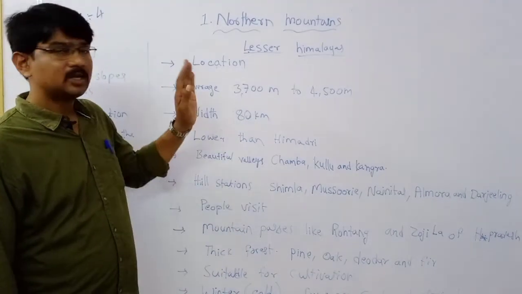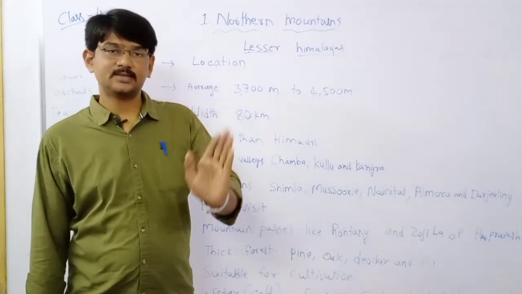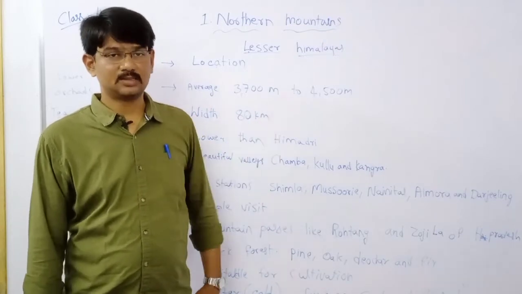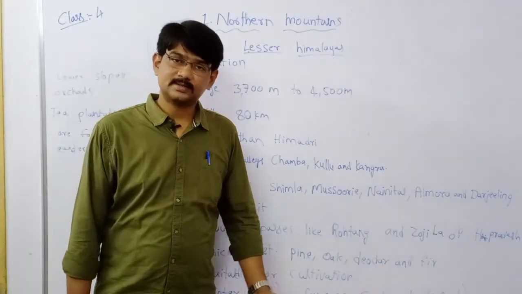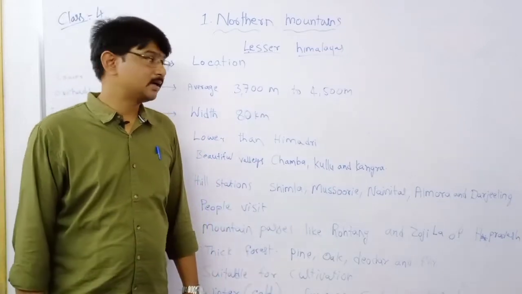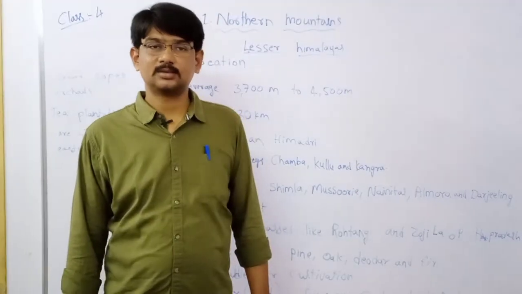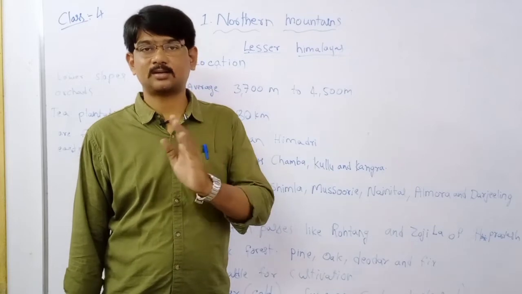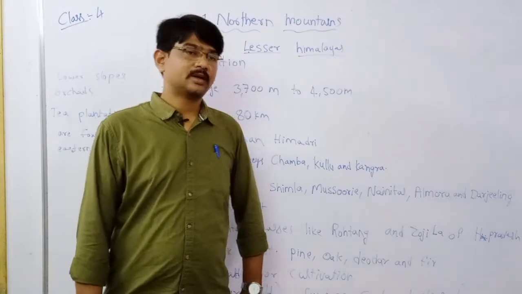Next, Himalayan ranges are divided into three parallel ranges: the Greater Himalayas, the Lesser Himalayas and the Outer Himalayas. We already discussed the Greater Himalayas. In another way, the Greater Himalayas are also called Himadri.